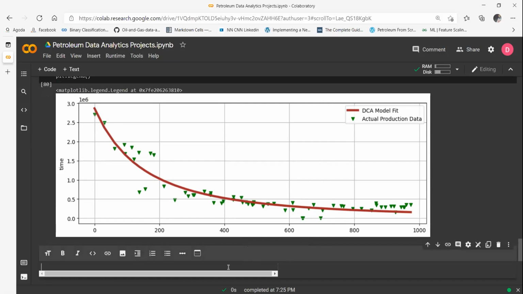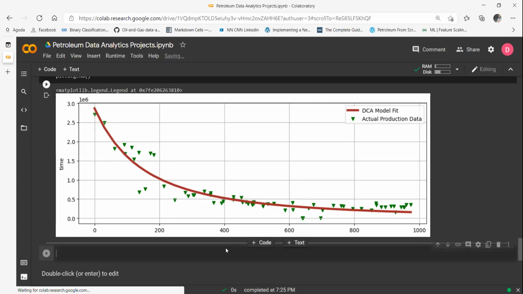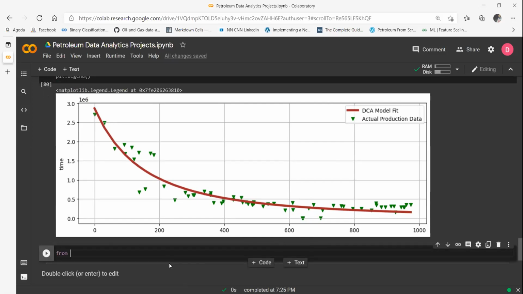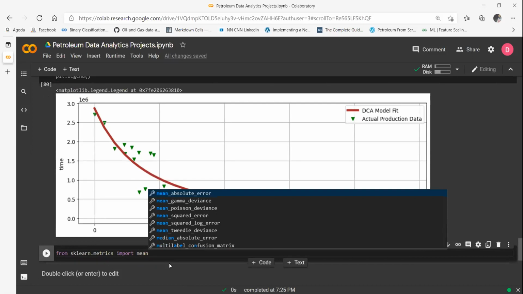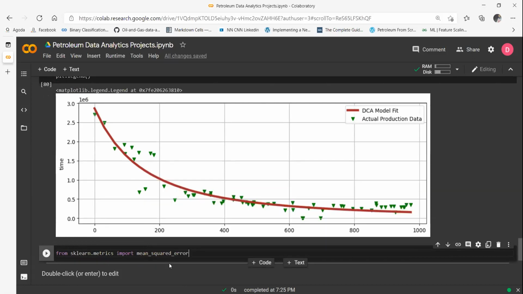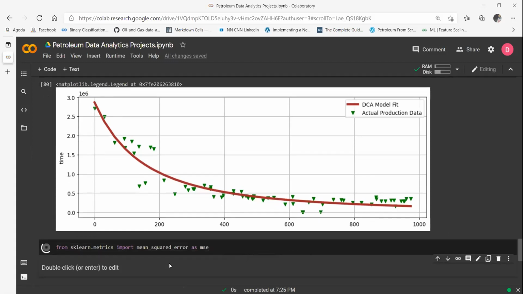And to do that, you can use sklearn: from sklearn.metrics import mean_squared_error. You can see a lot of error metrics are there. Okay, and I can use this mean squared error to calculate how far away the model predictions are from my actual data.